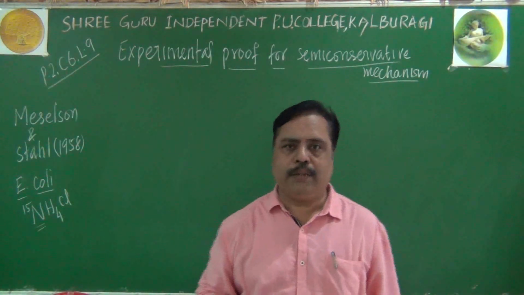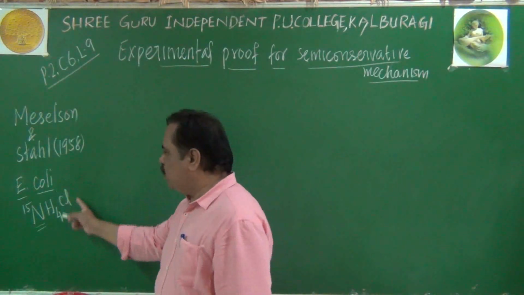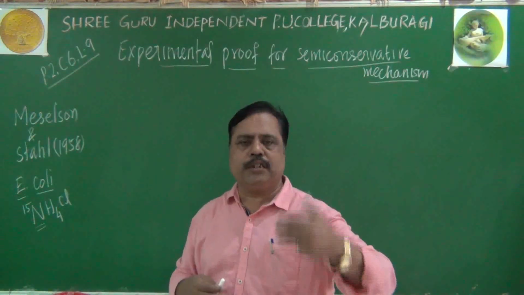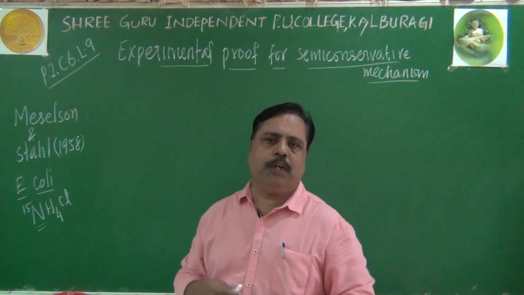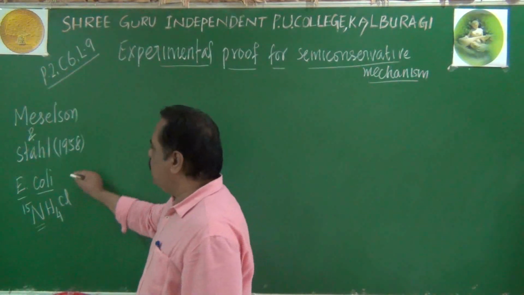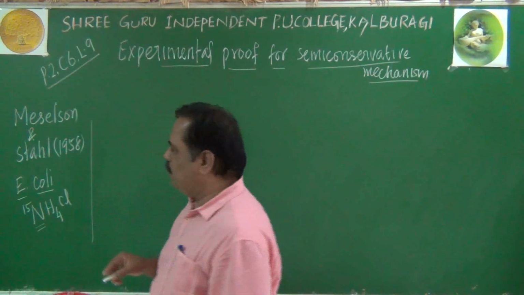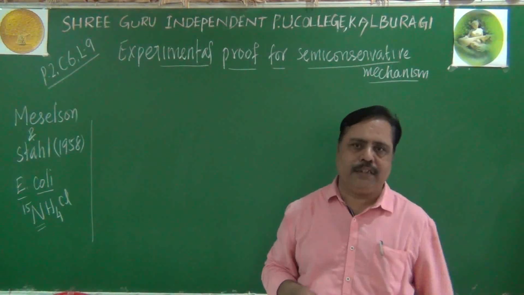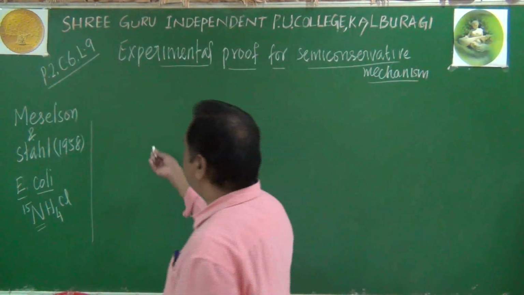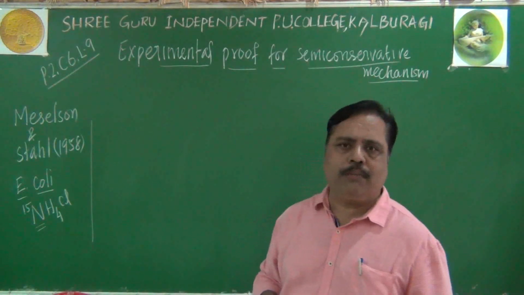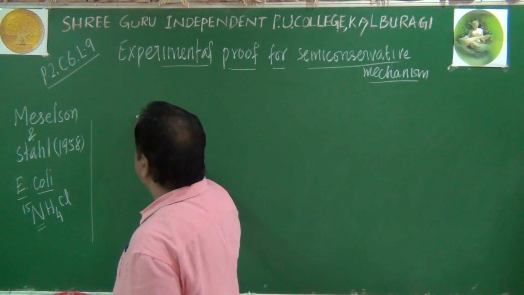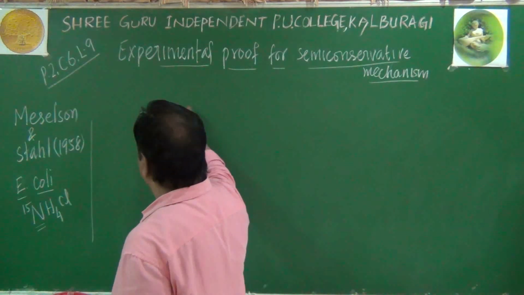Do you get my point? When you culture this E. coli for several generations, imagine 5 or 10 generations, allowing it to multiply there, what will happen? The DNA of that E. coli will become N15 in nature. Very important point, listen here. So the DNA of the E. coli will become N15. Remember, this is the parental DNA I am drawing like this.